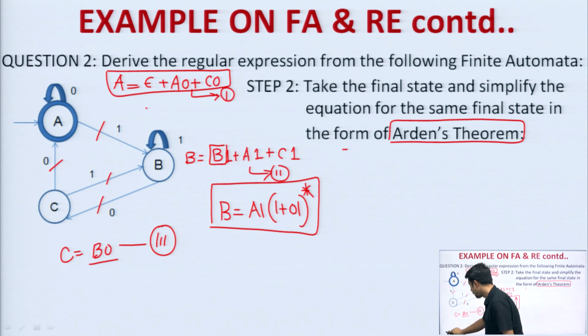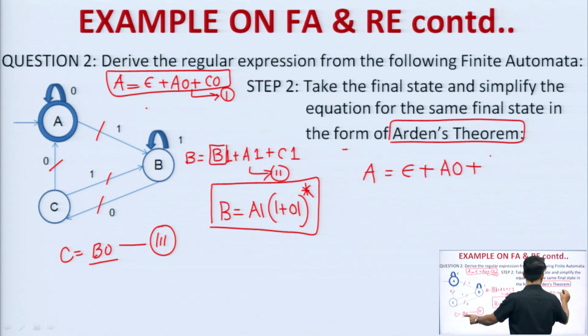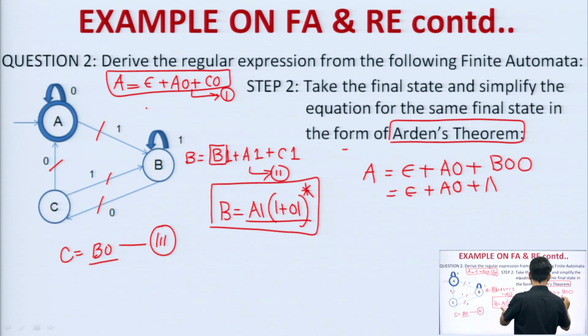The equation will be A is equal to epsilon plus A 0 plus, in place of C I will write B 0, and 0 was already present, and in place of B I can now substitute this expression, that is A 1 (1 plus 0 1) whole to the power star, then 0 0.